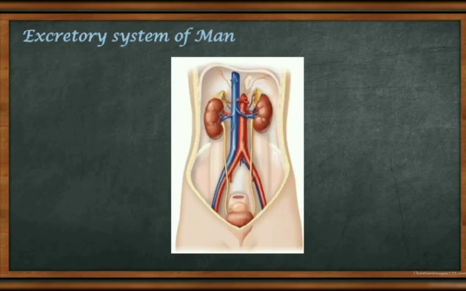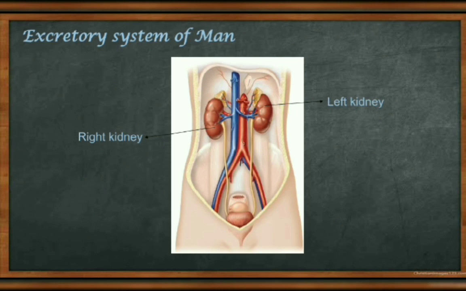Suppose this is the diagram of the kidney, you can easily draw it. In the diagram you saw the human body structure, but if you want to draw the human being, draw it, otherwise there is no need. One pair of kidneys is present. Suppose this is the left kidney and this is the right kidney. You see the right and left kidneys are not in a similar position: the left is just above but the right is just below. Why? The question arises, why?